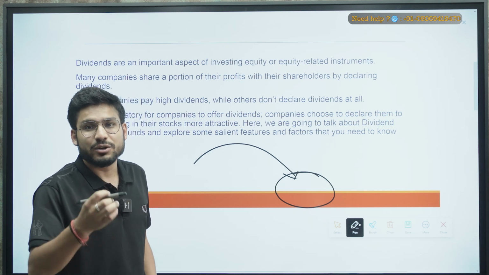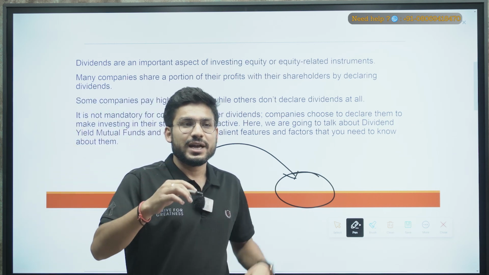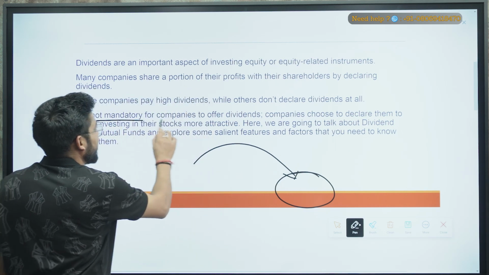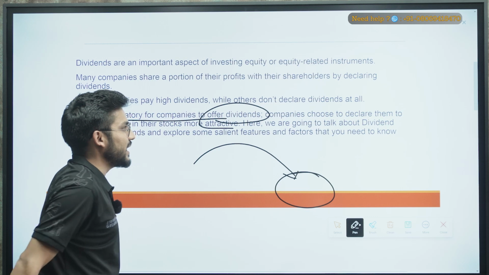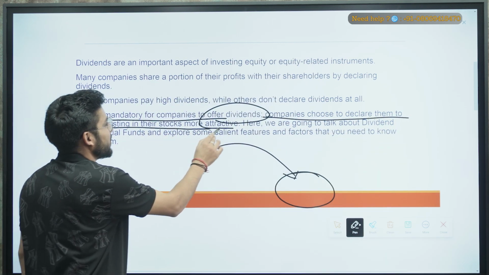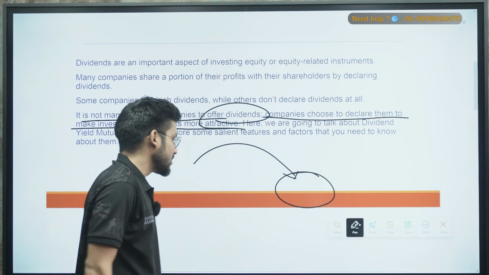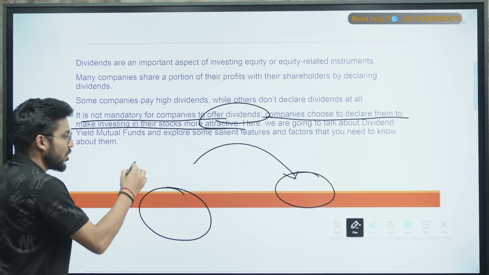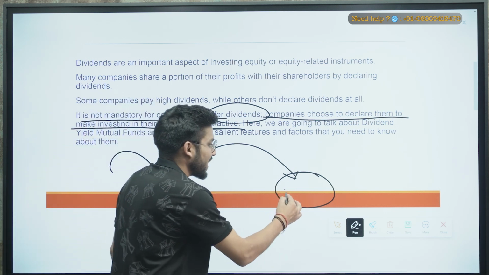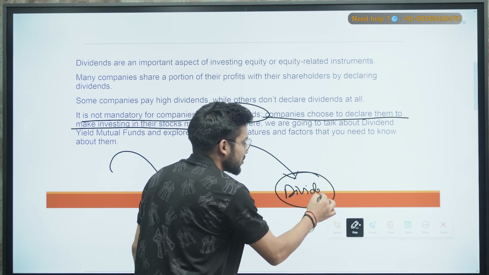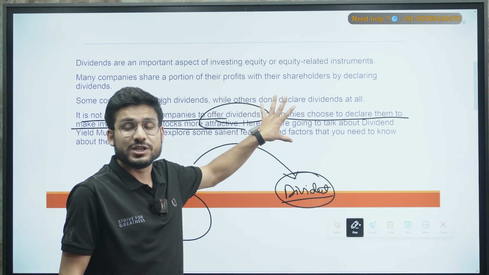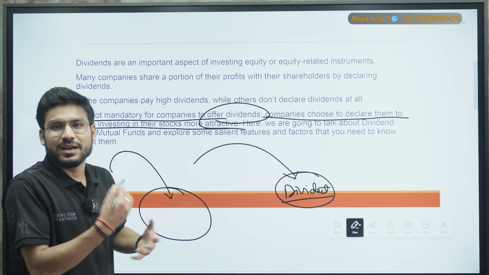So it is not mandatory for any company to share its profit with the shareholders. It is written here that it is not mandatory for a company to offer dividends, but companies choose to declare them, making them more attractive to investors. As I told you earlier, there are two kinds of company: one that reinvests the profit in itself, and a second that provides you the dividend. The company is not liable to provide dividends. It is the company's choice.